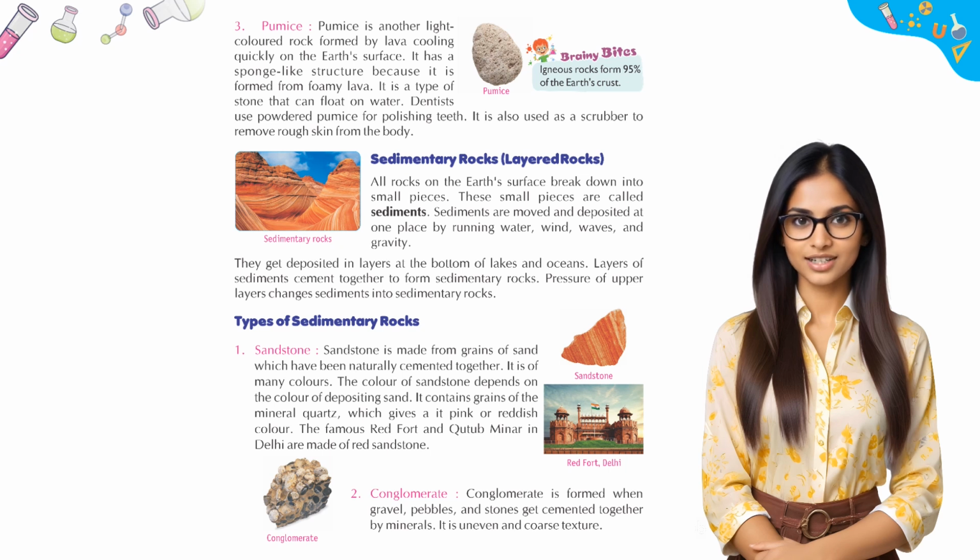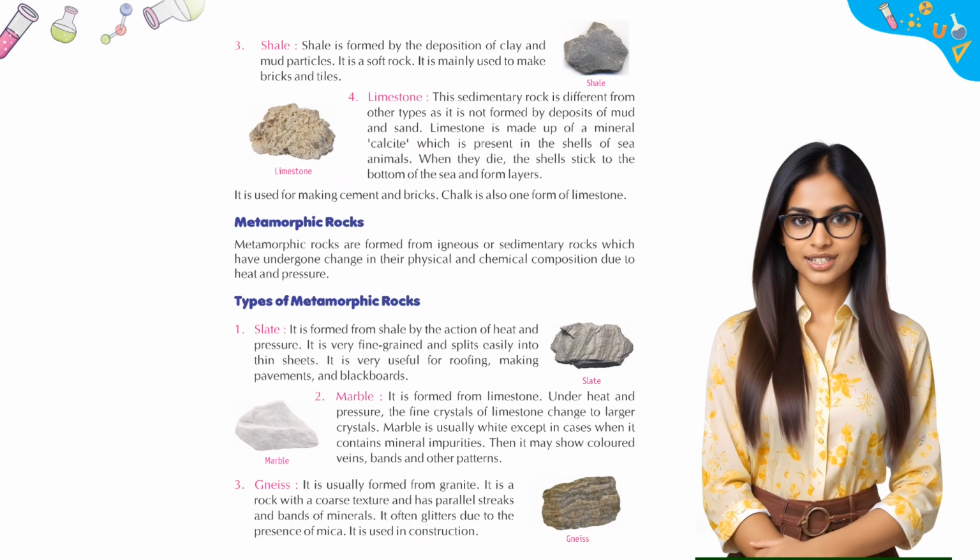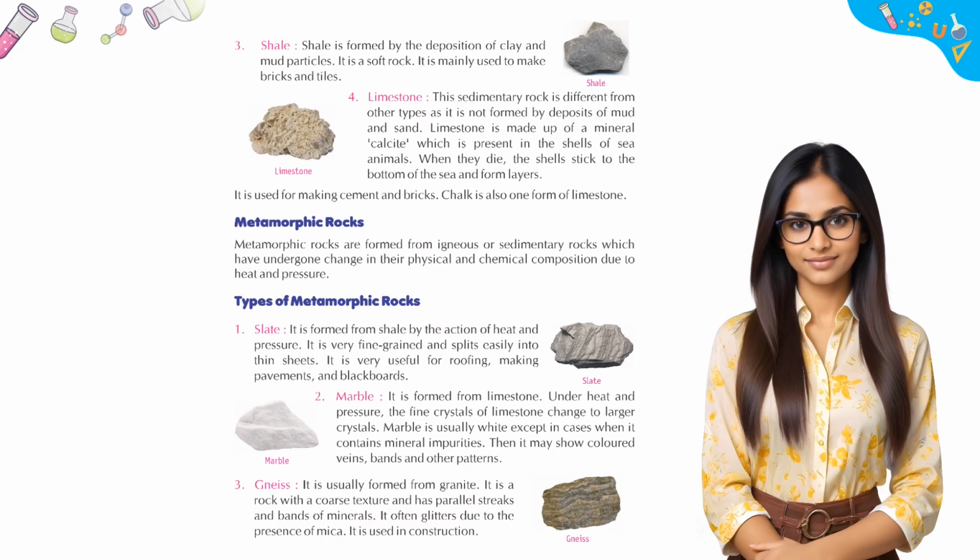2. Conglomerate. Conglomerate is formed when gravel, pebbles, and stones get cemented together by minerals. It has an uneven and coarse texture. 3. Shale. Shale is formed by the deposition of clay and mud particles. It is a soft rock. It is mainly used to make bricks and tiles.